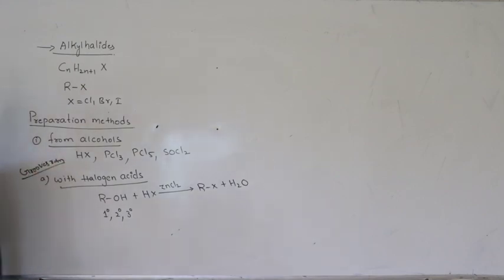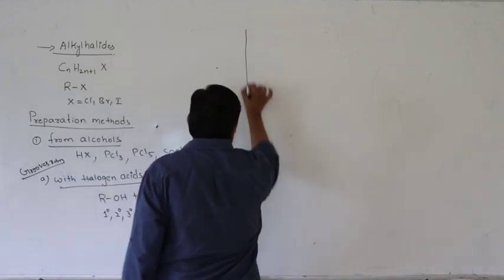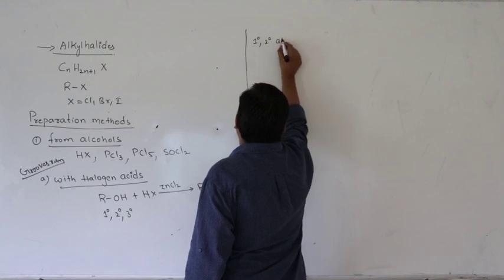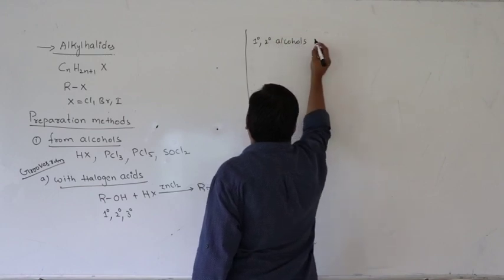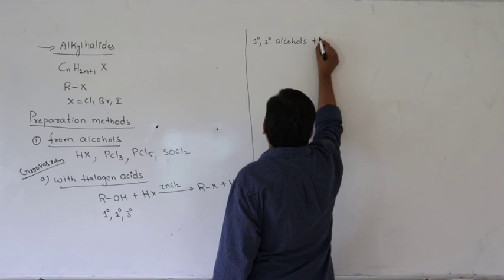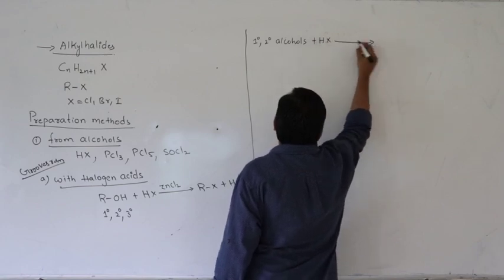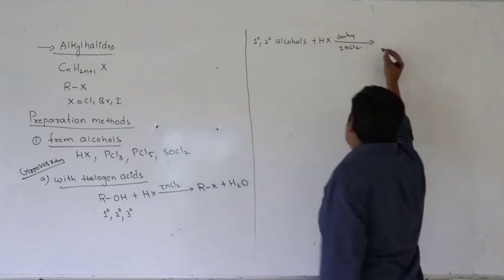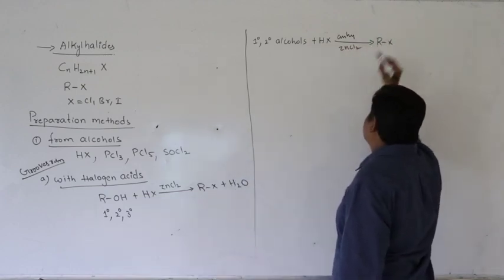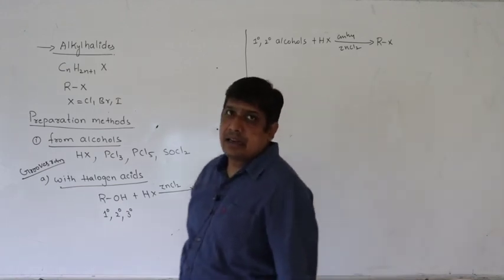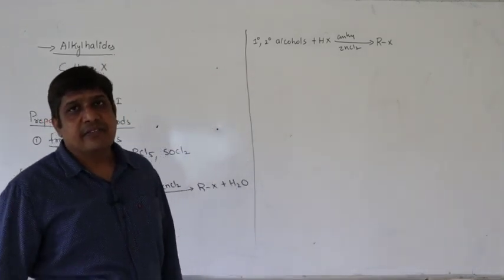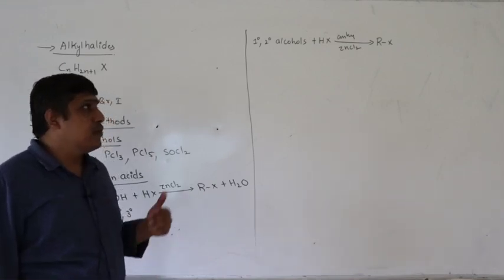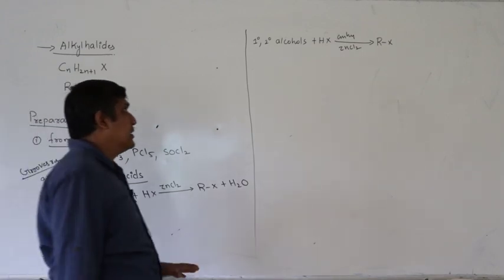Groves reaction. The first point: primary alcohols and secondary alcohols react readily with halogen acids in the presence of anhydrous zinc chloride to give the corresponding alkyl halide.